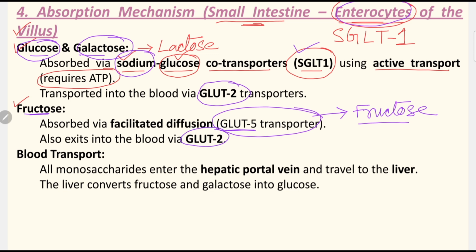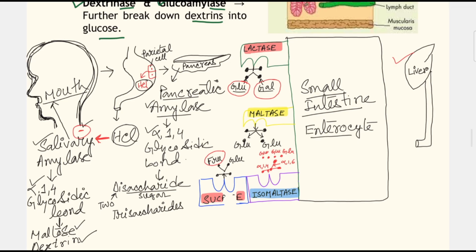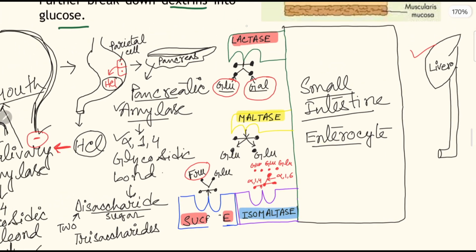Okay. So see, next is the blood transport. All monosaccharides enter the hepatic portal vein and travel to the liver. The liver converts fructose and galactose into glucose. So how does this process occur? We already studied that digestion occurs firstly within the mouth, then it stops within the stomach, then it happens again with the pancreas, and lastly within the small intestine. This site is the brush border site.